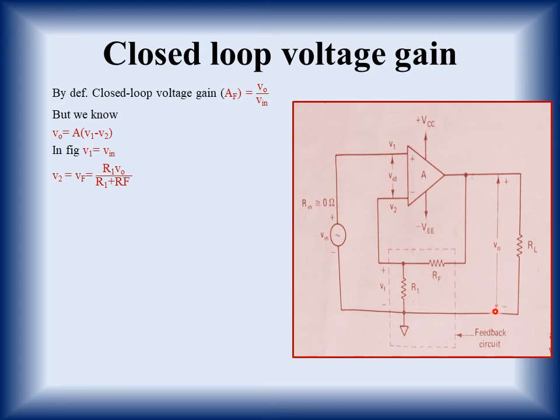Here V0 is this. R1 and RF are in series, and we have to calculate the voltage across R1, that is VF. So what will be VF? VF will be simply R1 into V naught upon R1 plus RF. This I have directly calculated using the voltage divider rule, as we have discussed before also.